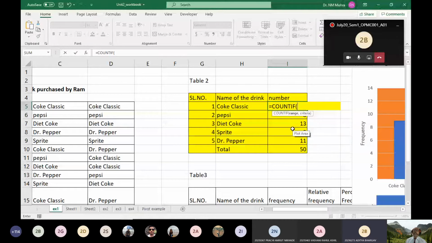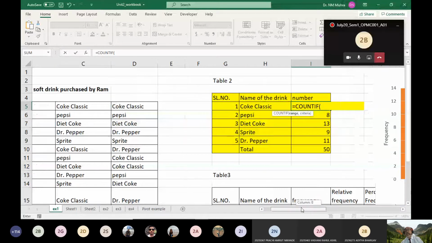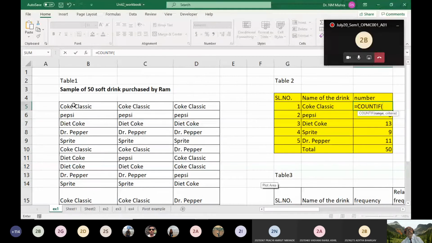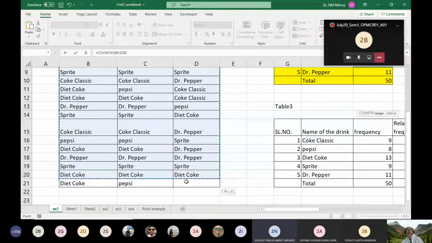And the arguments are already showing. All of you open your Excel sheet, you can see the COUNTIF function I used. You take the range and then the criteria. I have just picked up the range. This is our range. I picked it here. Am I right? And once I picked up the range, I have to fix this range, because this range will not change. The data set is fixed.